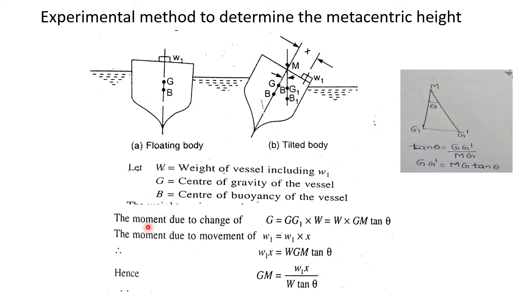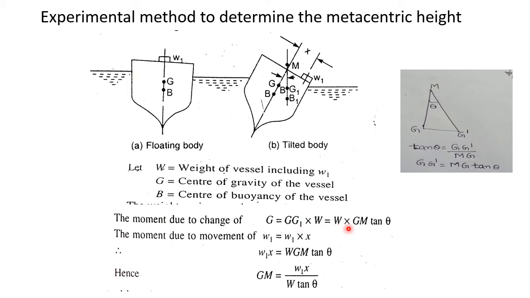So how do we write the equation here? The moment due to the change of G will be equal to GG1 into W, the weight W acting through this point G1.